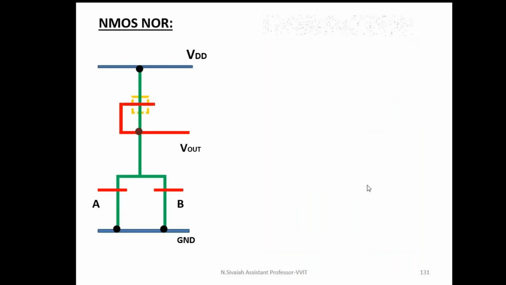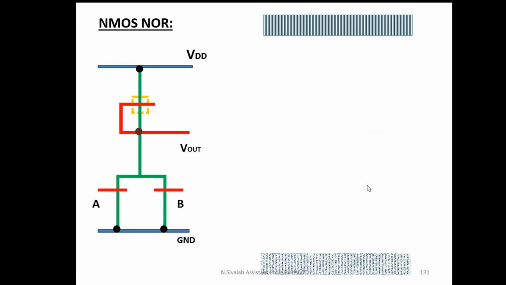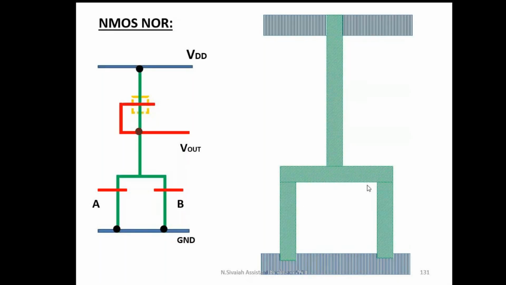This is the layout diagram of the NMOS NOR gate. First, draw the metal line for forming VDD. This is the ground terminal, formed using metal one with the proper dimension of 3 lambda. Next one is what? Forming a common diffusion. See, from the stick diagram I can draw this; this is the N diffusion only. Similarly, I can draw the N diffusion with proper dimension 2 lambda.